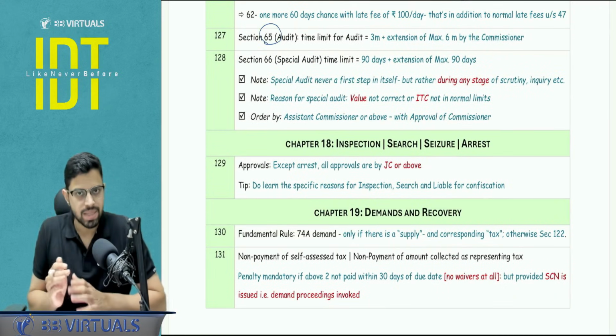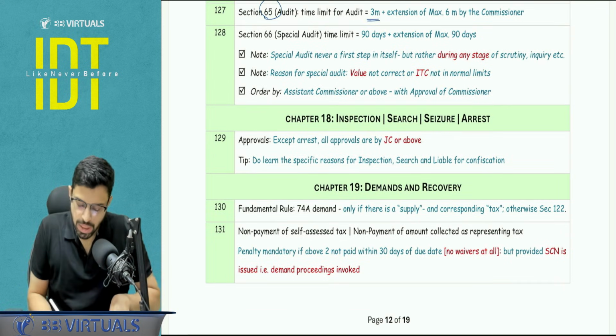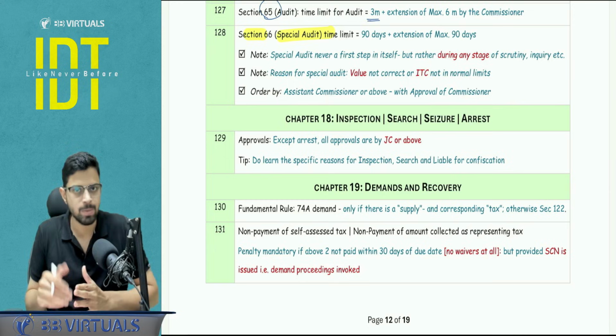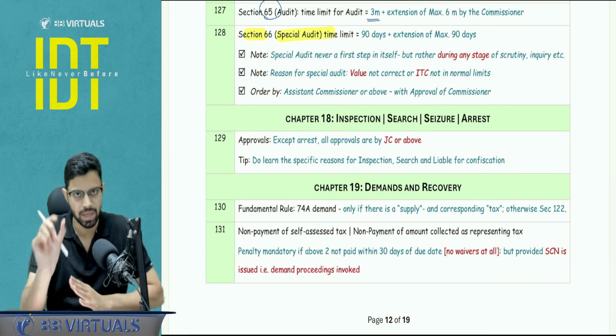Section 65 and 66 deal with the audit provision. Section 65 audit time limit is 3 months plus extension of up to 6 months by the commissioner. Section number 66, that is the special audit. Certain points to be noted. Here the time limit is 90 days plus another extension of 90 days. So time limits are different.